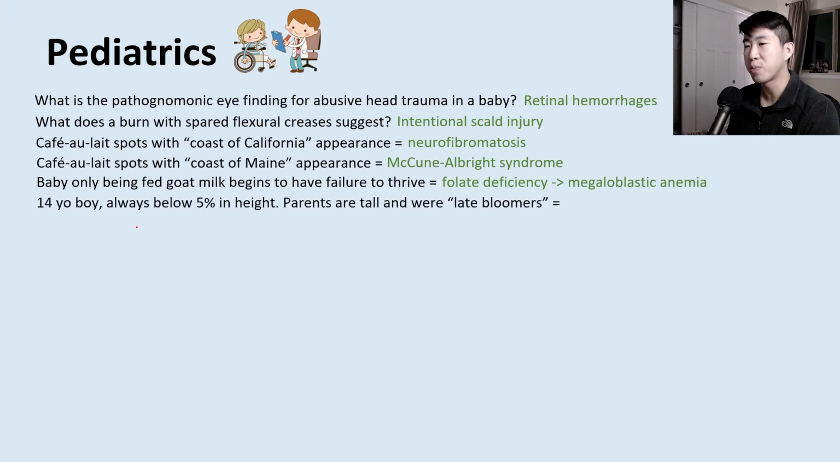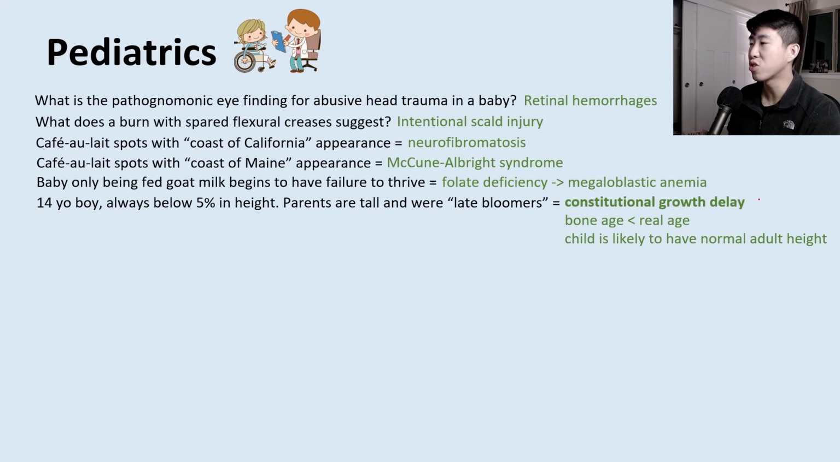Next, you have a 14-year-old boy who's always below 5% in height. Their parents are tall and were late bloomers. And this is called a constitutional growth delay. Important to know this because this is basically just saying they're going to reach normal adult height, but they just kind of grow a little bit slower and it kind of runs in the family. And you'll see that their bone age is less than their real age, which suggests that they have a lot more room to grow.